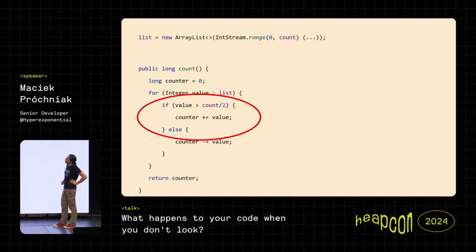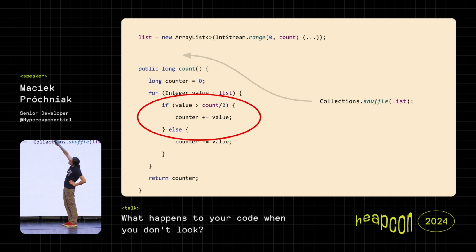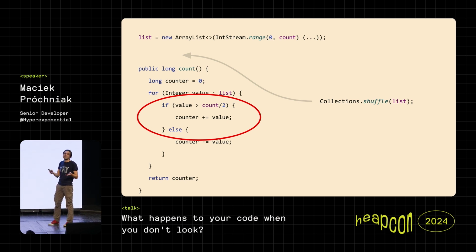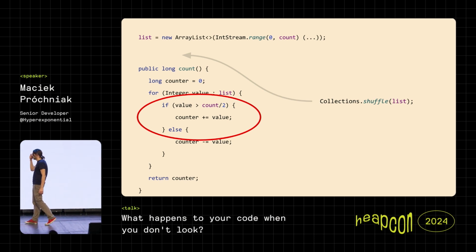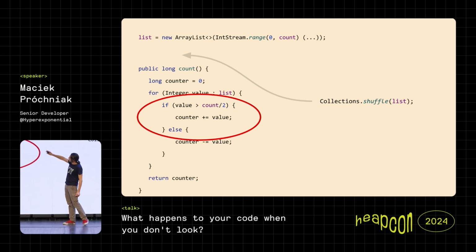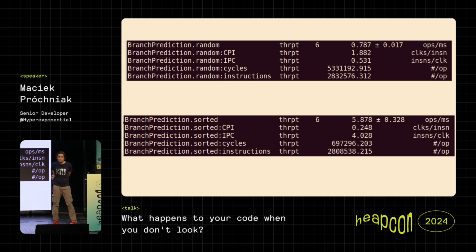And now let's make a small modification. Let's shuffle the list here, right? Because if we generate this array, it will be ordered, because we take the IntStream, it will take 1, 2, 3, and so on. And here we are shuffling, so this time it should have random order. So of course the result of the program is still the same. It doesn't matter in which order we are performing the inner part of the loop. But again, it turns out that in terms of performance, it's much different.